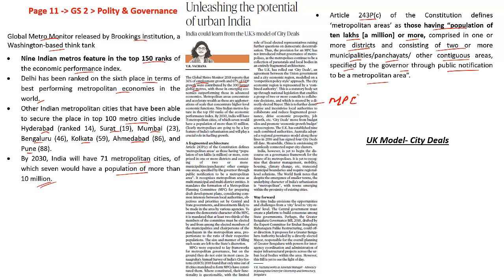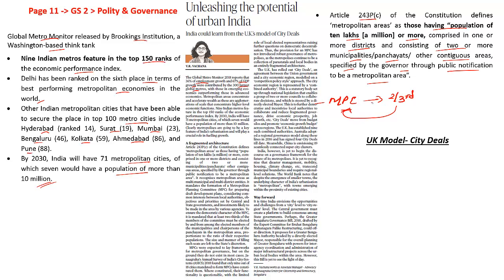To ensure the democratic character of this metropolitan planning agency, what this law also mandates is that about 2/3 of the members, that is, the people who are elected in the municipalities, are present in this Metropolitan Planning Committee.